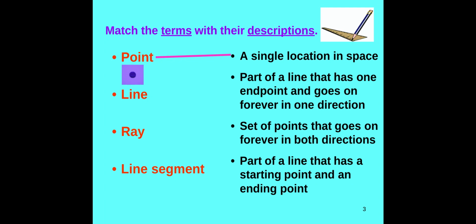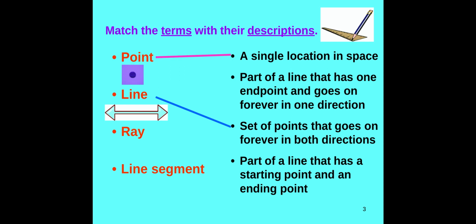But a line is a set of points that goes on forever in both directions. So a line will always have two arrows at the end. That means that they are going on forever. This arrow just keeps going over, and the left arrow keeps going, and it just goes on and on and on. Okay? So a line goes on forever. Okay, it's got those arrows at the end.